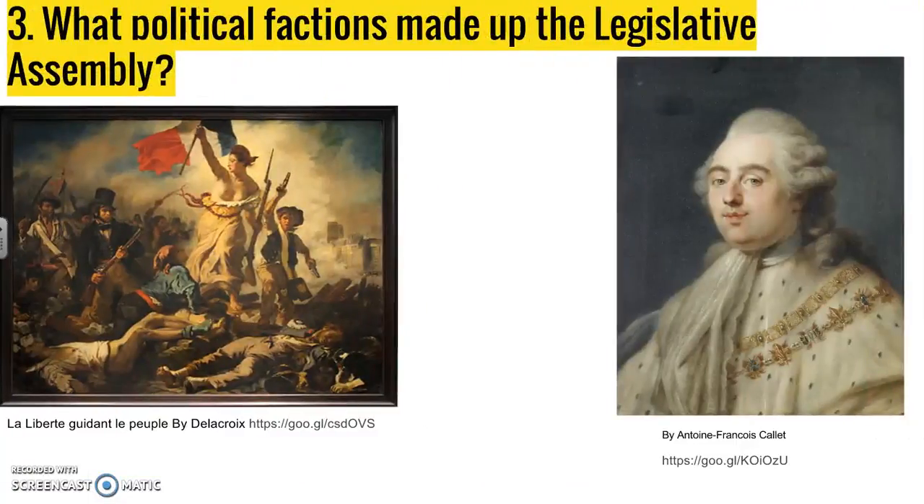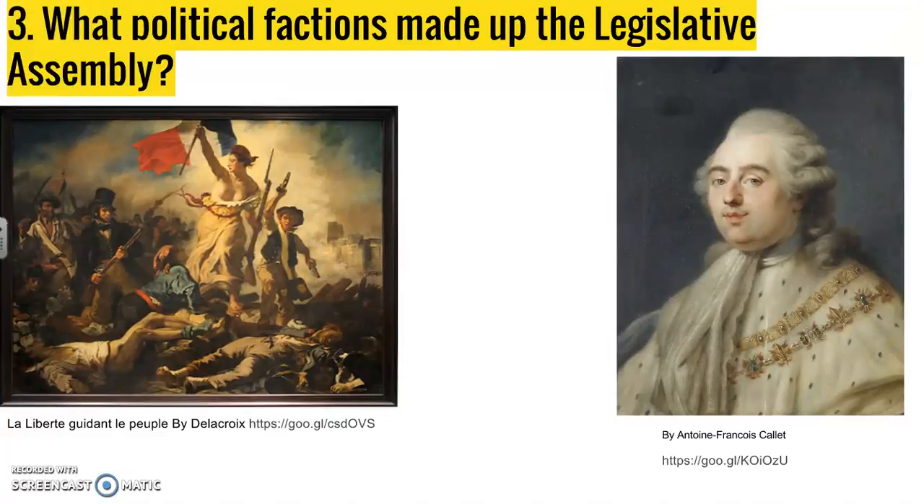Next is what political factions made up the Legislative Assembly. So after a certain amount of time, the National Assembly decided to give over power to a more permanent Legislative Assembly. And so that's another governing body that's going to make the laws and have a lot of power in the country. And so, as most political systems have, there were different groups.